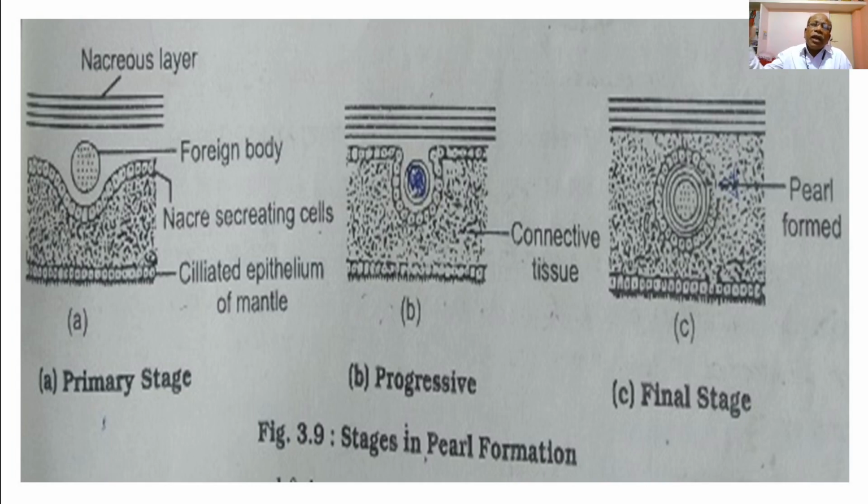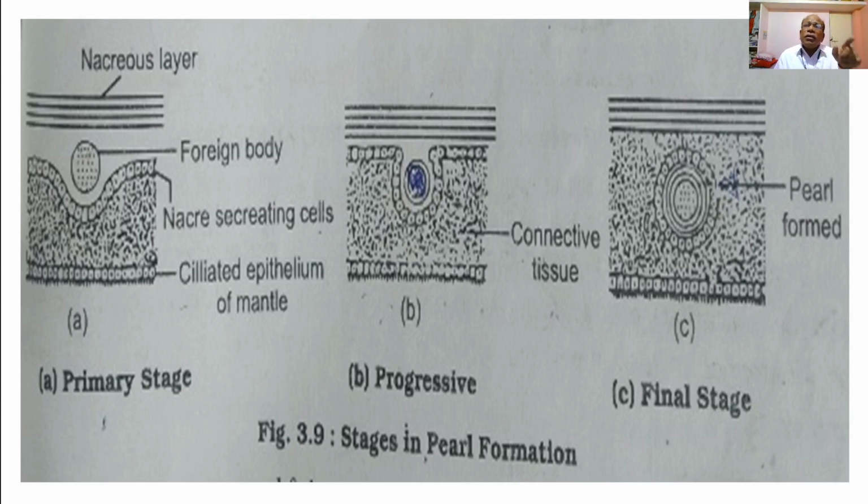So ultimately at the end of 2-3 years, all these glass beads or the sand grains are transformed into the pearls in the mantle wall of the pearl oysters. So this passes through a series of stages, that is A, B and C. At first the glass beads get entry into the mantle cavity, from where they get attached to the mantle wall, and then the mantle epithelium encloses it by forming an invagination and taking it completely into the mantle wall or mantle tissues.